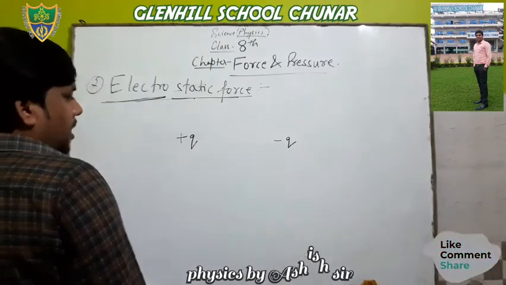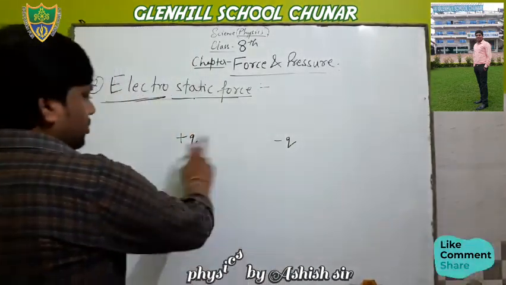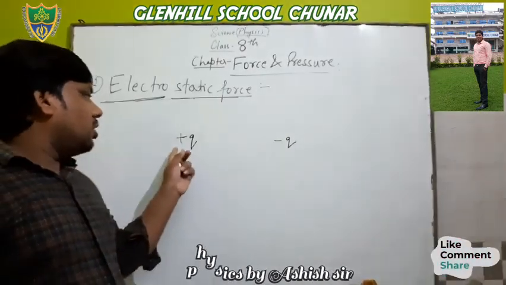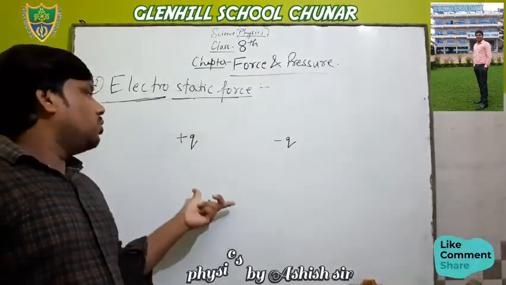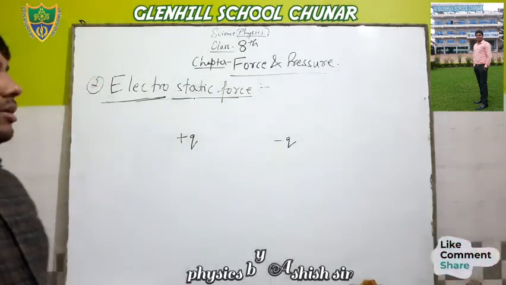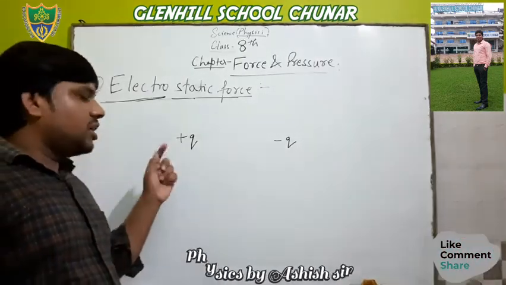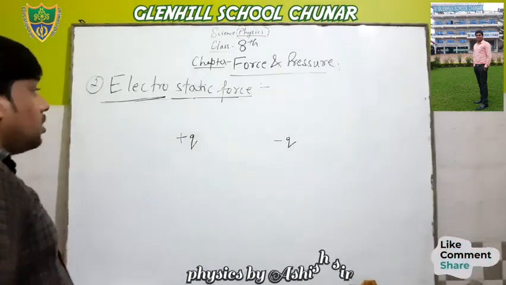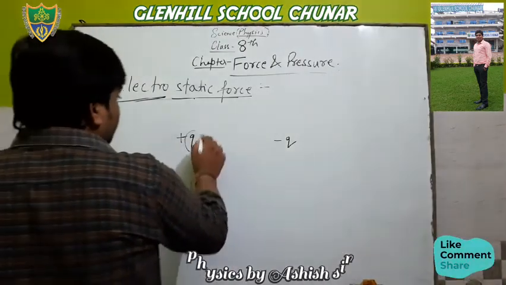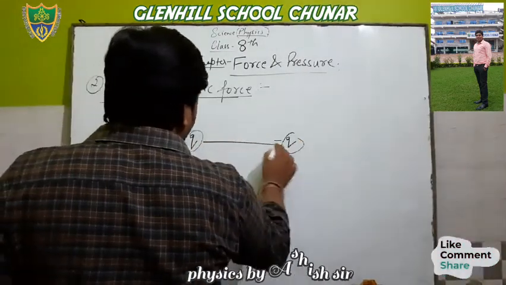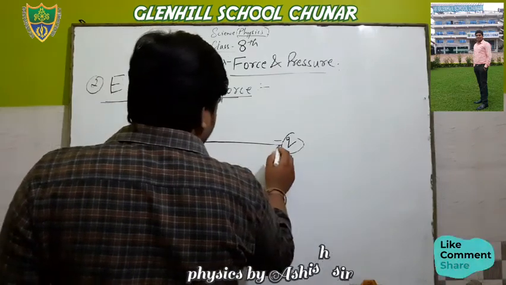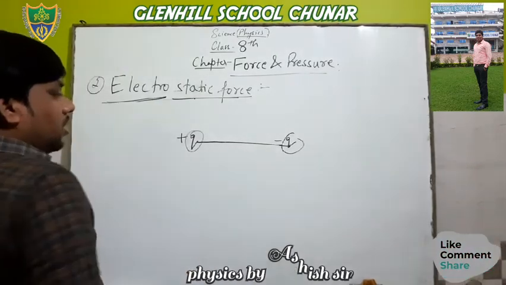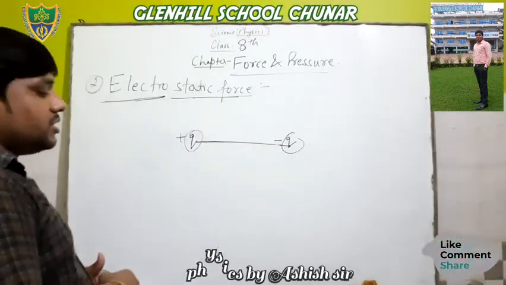Okay, minus q or plus q. There are opposite poles. This is plus charge, this is minus charge. So both different types of poles are there, so they attract each other. Or if there are the same poles, same type of charges, they repel each other. So between these charges there is an attraction. And if the same charges are there, there is a repulsion.